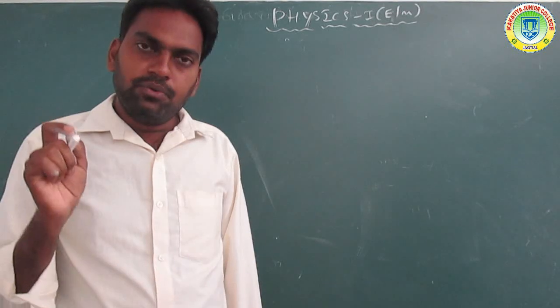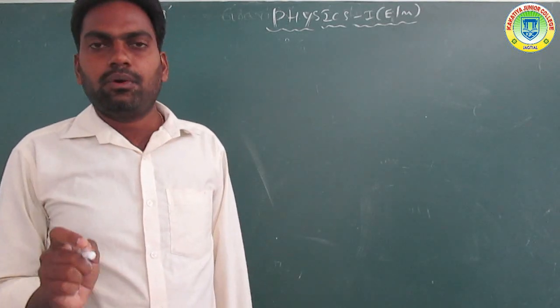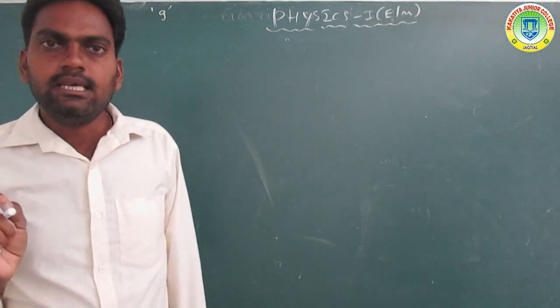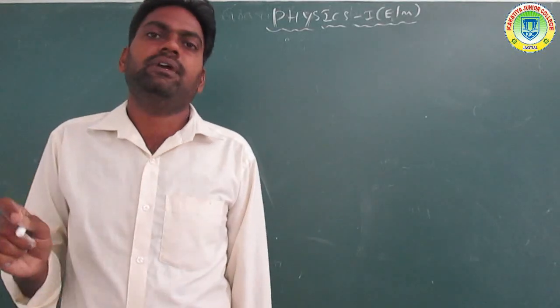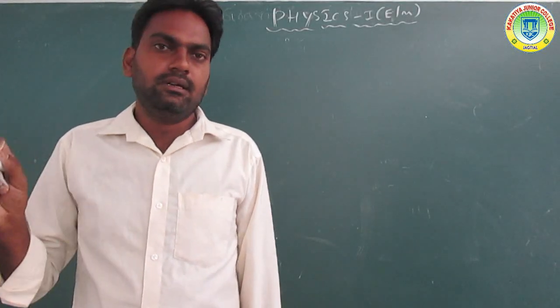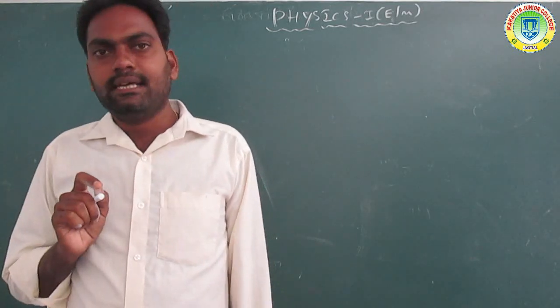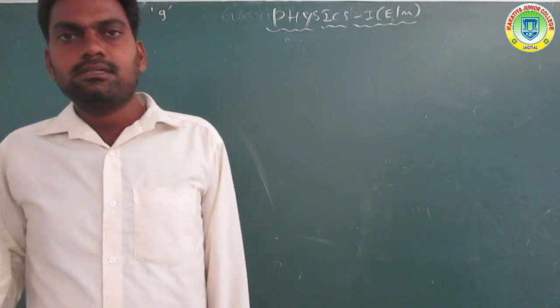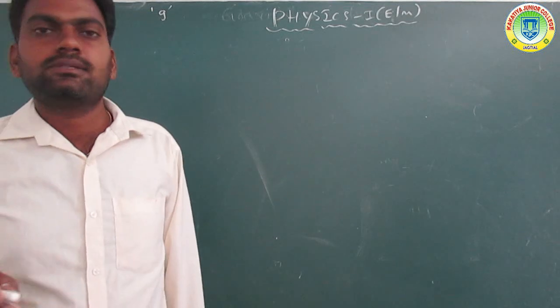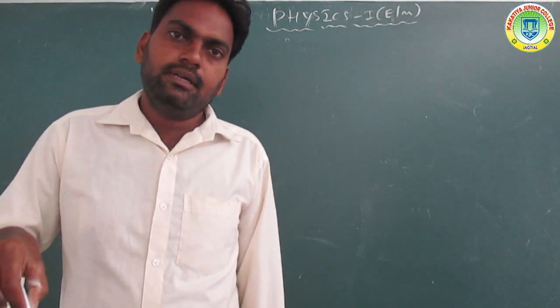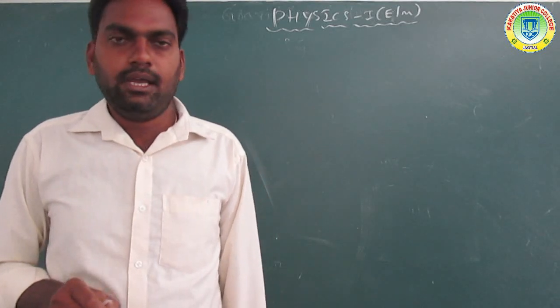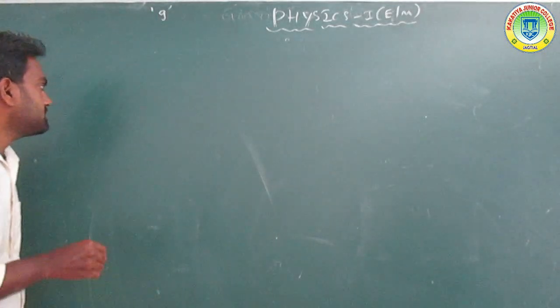Now, to find out how the small g value changes or varies above the surface of the earth, and similarly with depth.